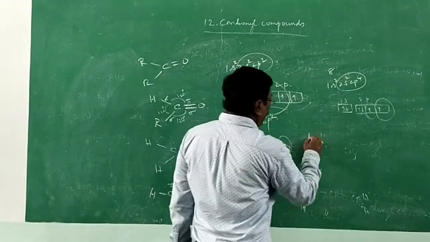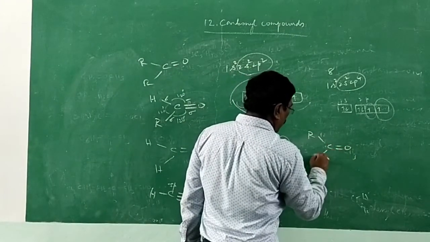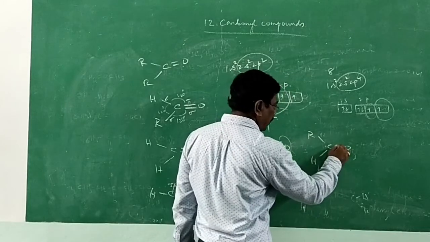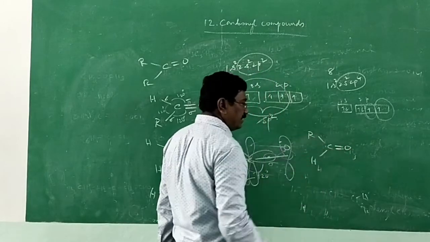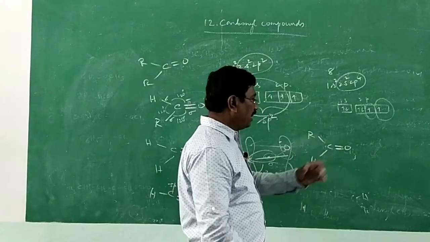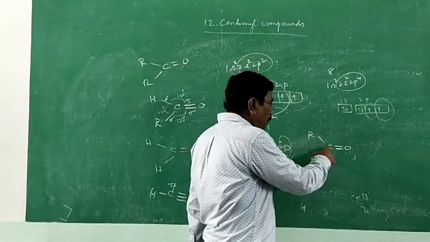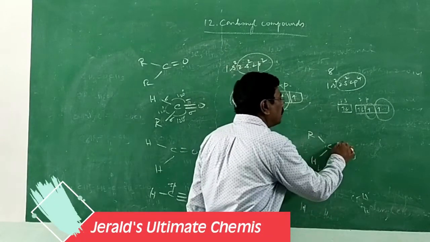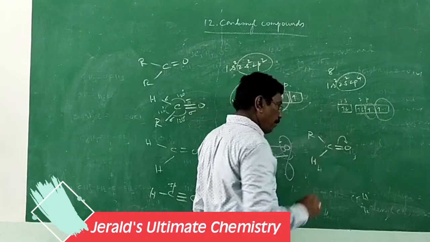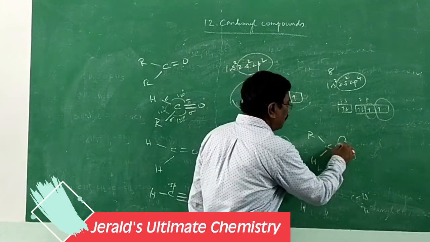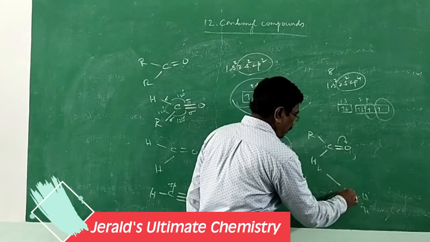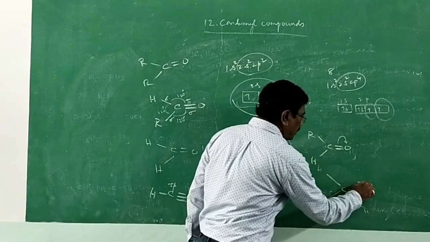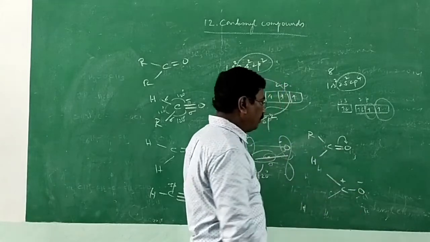If we go in for RC double bond O, the carbon oxygen pi bond is weak, supposed to be weaker than sigma. The carbon being electropositive and oxygen being more electronegative, this bond is migrated slightly towards oxygen, and you will be getting delta plus and delta minus. C plus O minus would mean complete ionization, complete transfer.